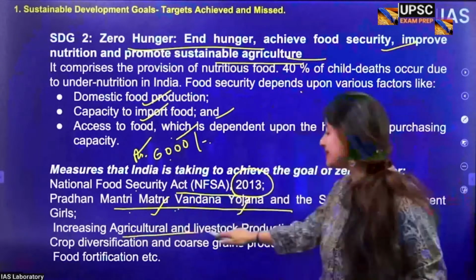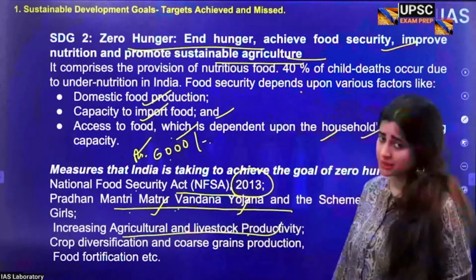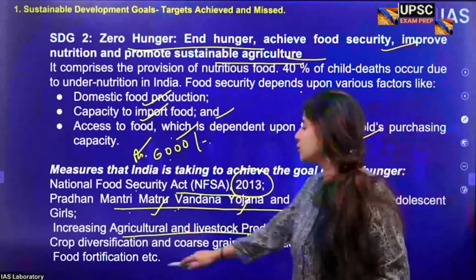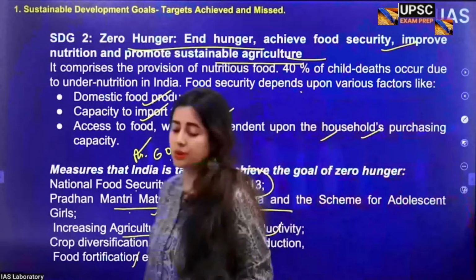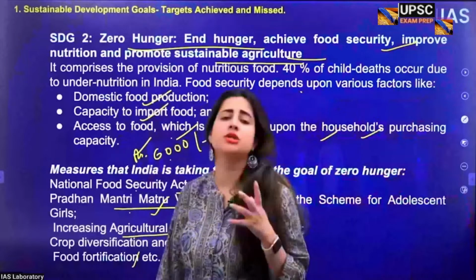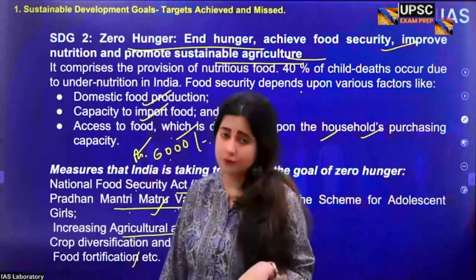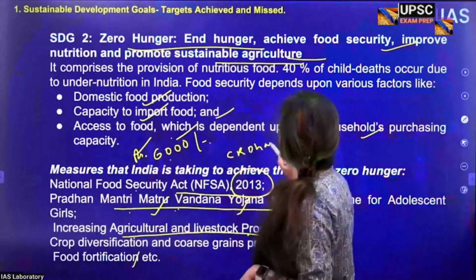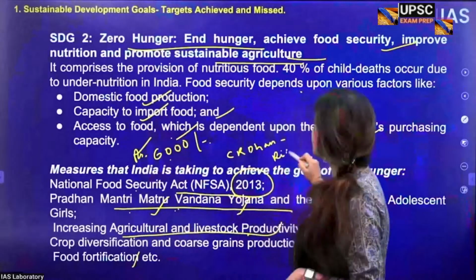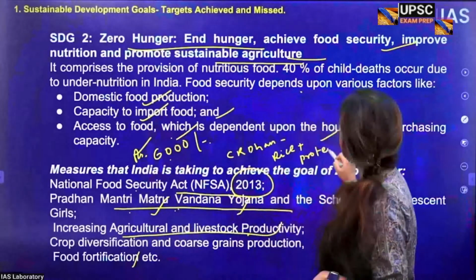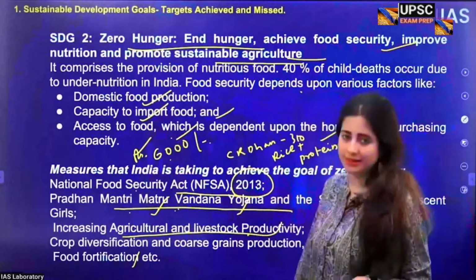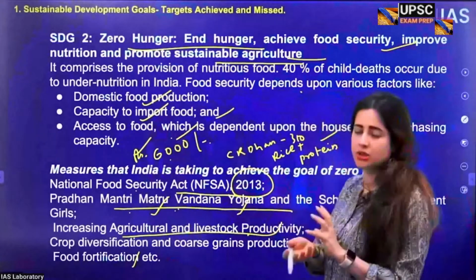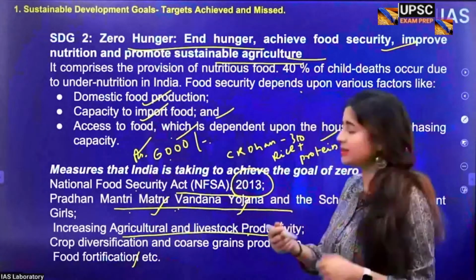Then you talk about increasing agriculture and livestock productivity. Plus, you also talk about food fortification. Now you know that the Indian government is doing a very ambitious plan of fortifying food grains. For example, Sayar Dhan is a variety of rice which is fortified with protein. More specifically, CR Dhan 310. It's a kind of rice which has fortification done with protein so that people get more protein intake.